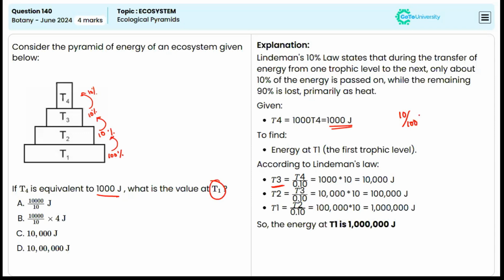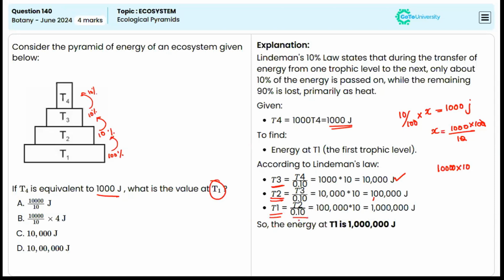of X is equal to 1000 joule. Then X is equal to 1000 divided by 10 into 100. So that is equal to 1000 into 10, that is 10,000 joule. In a similar way, T2 can be calculated: 10,000 into 10, which is equal to 1 lakh joule. Again, in order to find T1, T2 divided by 0.10.